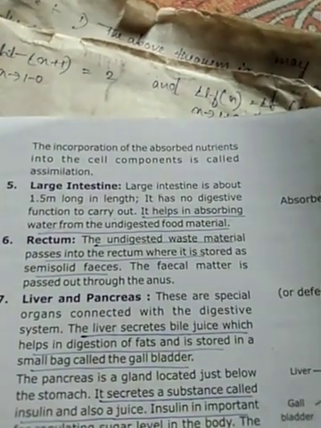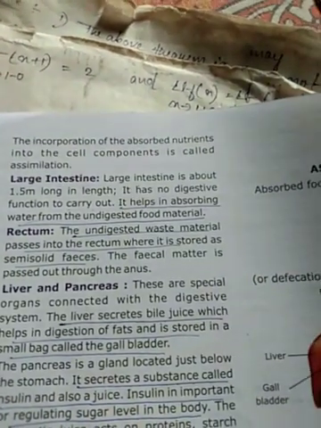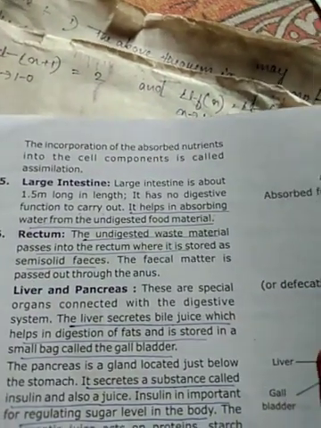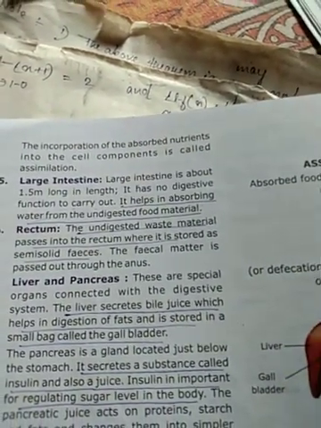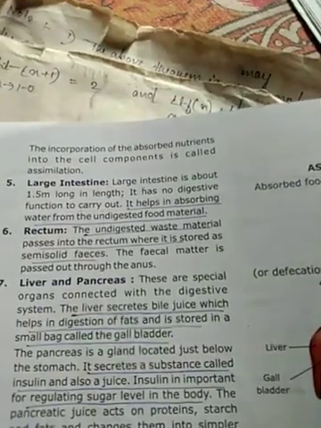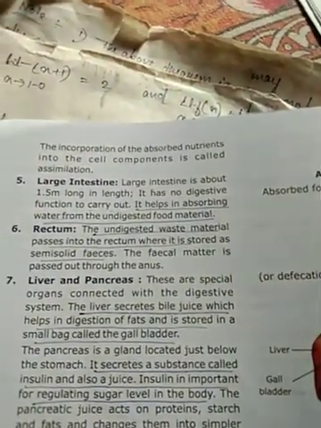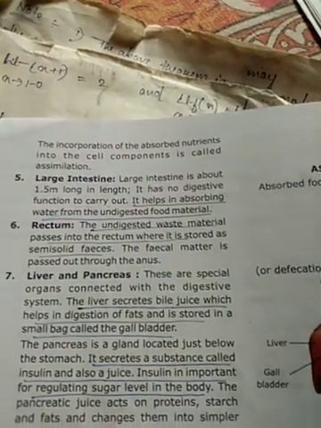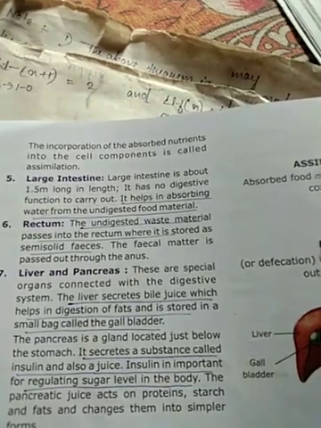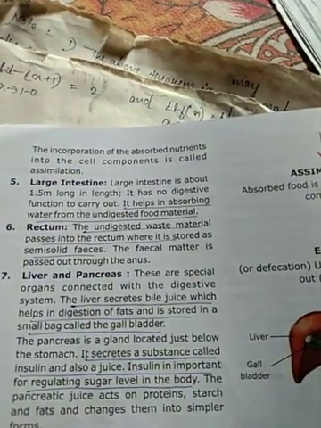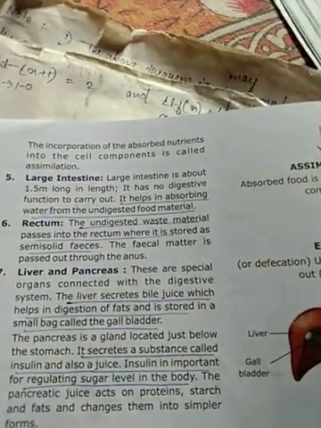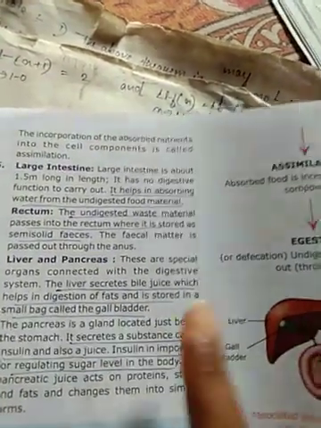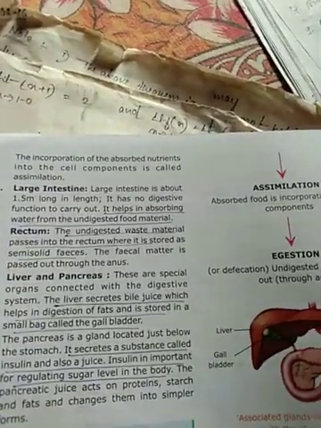The large intestine is about 1.5 meters long. It has no digestion function to carry out. It helps in absorbing water from the undigested food material. Here only the absorption of water takes place. Then the rectum. The undigested waste material passes into the rectum where it is stored as semi-solid feces. The fecal matter passes out through the anus.